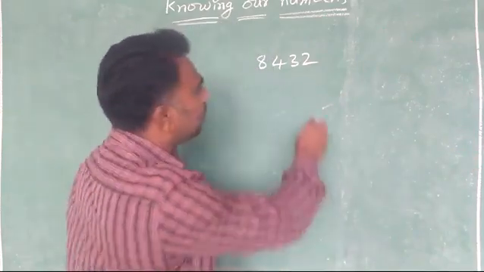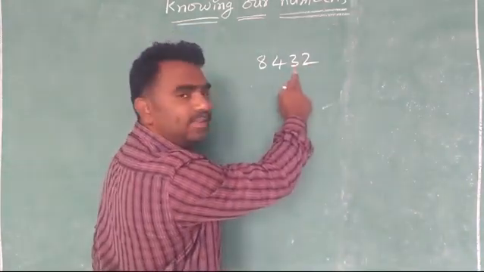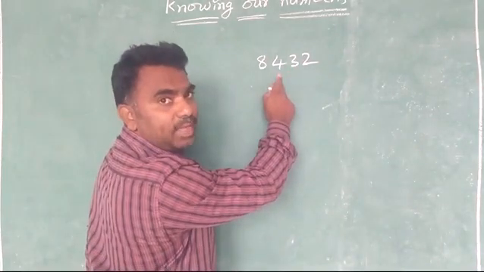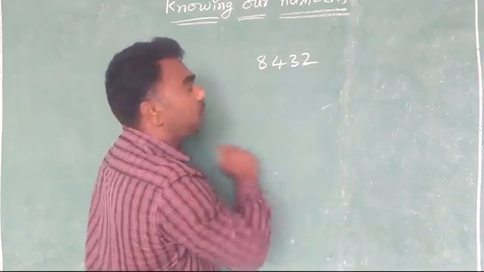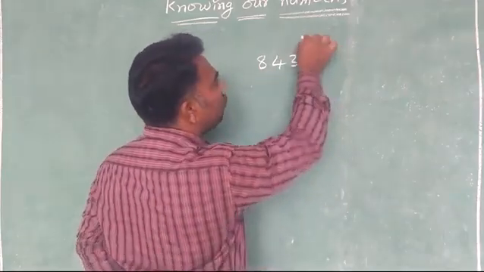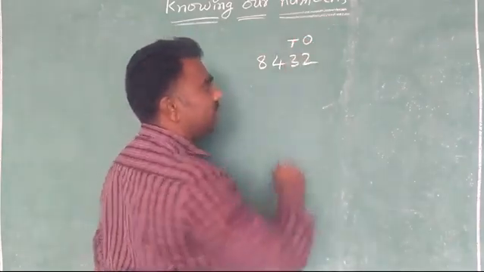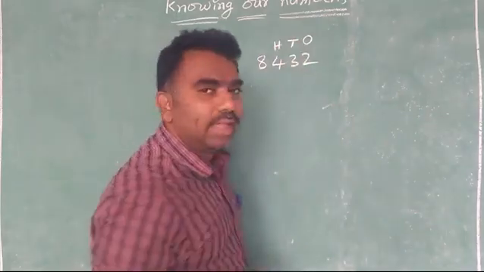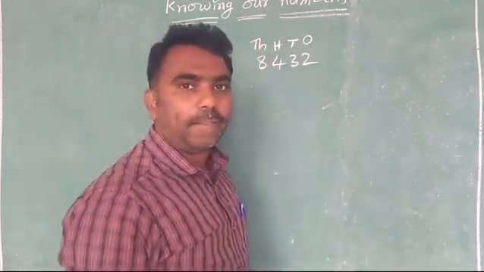This is the ones place. This is tens place. This is hundreds place. And this is thousands place.